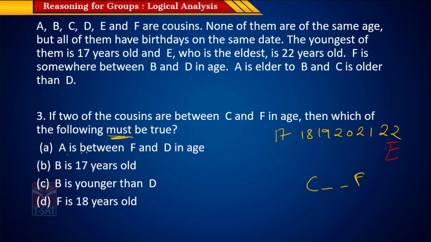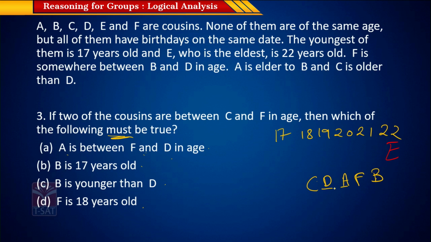So let's see, A is between F and D. Let's try to disprove each of these choices one by one and check if it is possible. Okay, so let's say A is not between F and D. Let's say A is here and D is here and B is here.